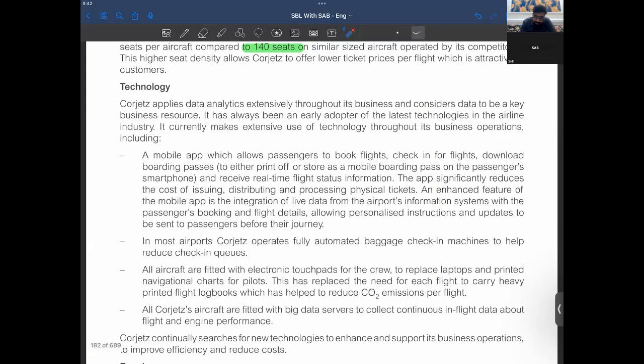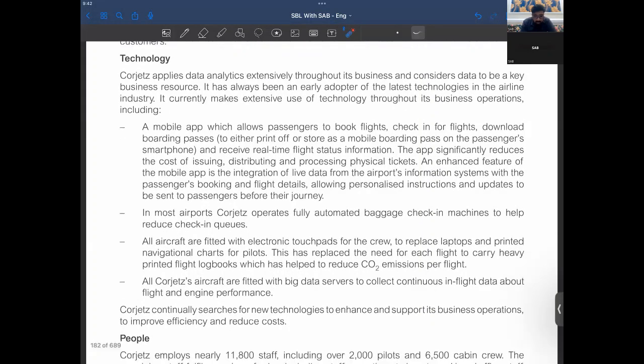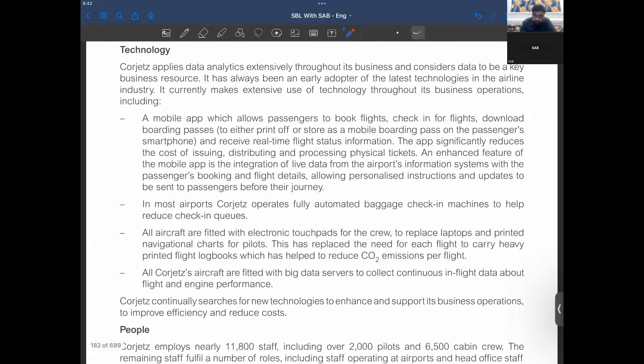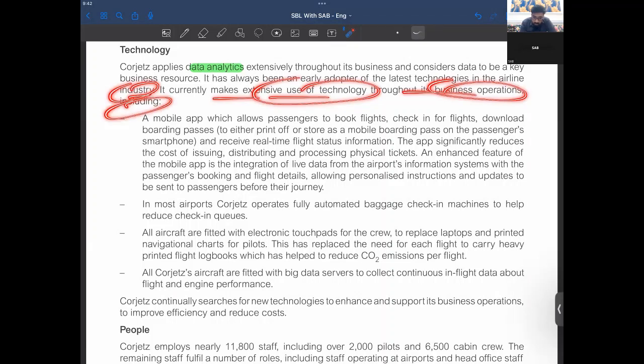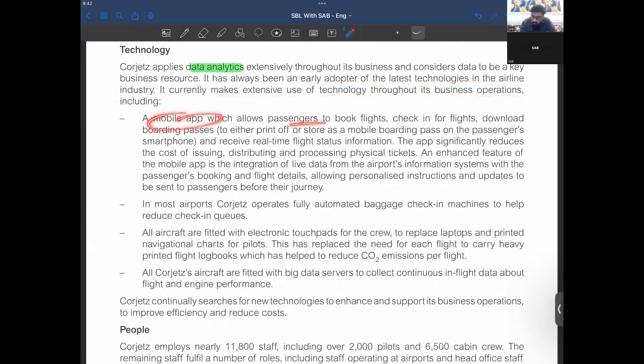Corjet applies data analytics. So DA can be an important part here. Throughout its business, it considers data to be a business resource. It has always been an early adopter of the latest technologies in the airline industry. It currently makes extensive use of technology throughout its business operations. A mobile app allows passengers to book flights, check in for flights, download boarding passes, and receive real-time flight status information.